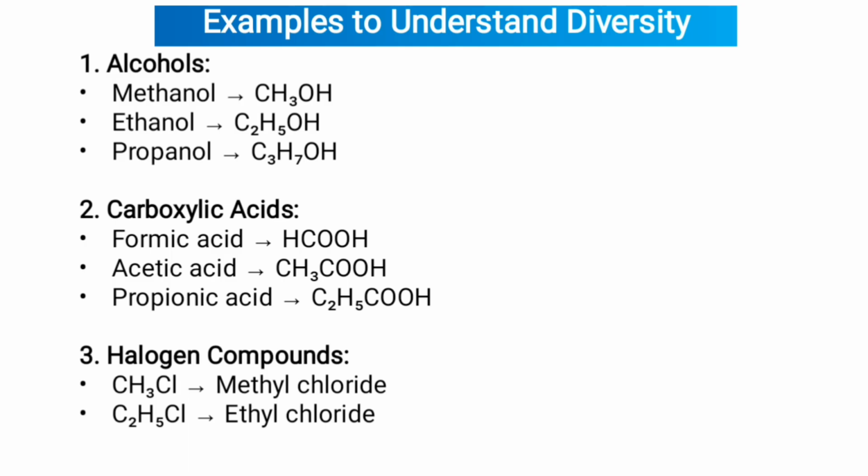Examples to understand diversity. First one, alcohols: methanol CH3OH, ethanol C2H5OH, propanol C3H7OH. Second one is carboxylic acids: formic acid HCOOH, acetic acid CH3COOH, propanoic acid C2H5COOH. Third one, halogen compounds: CH3Cl methyl chloride, C2H5Cl ethyl chloride.